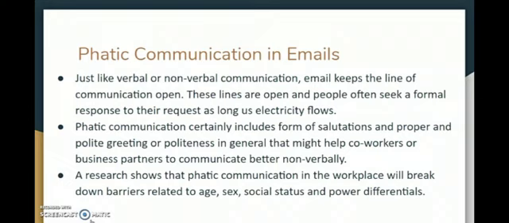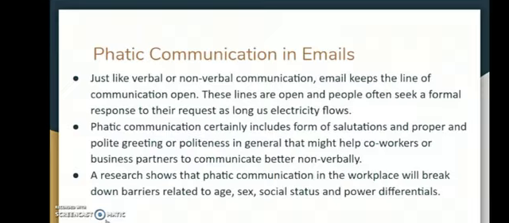They might help your co-workers or business partners to communicate better non-verbally. Our research shows that phatic communication in the workplace will break down barriers related to age, sex, social status, and power differentials. So these are the areas where phatic communication helps us.